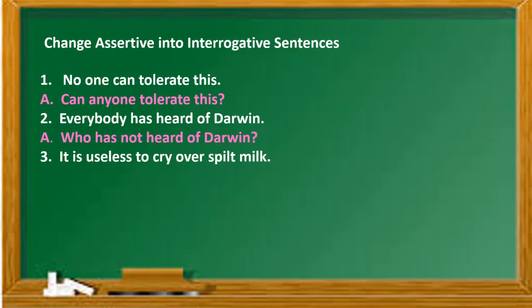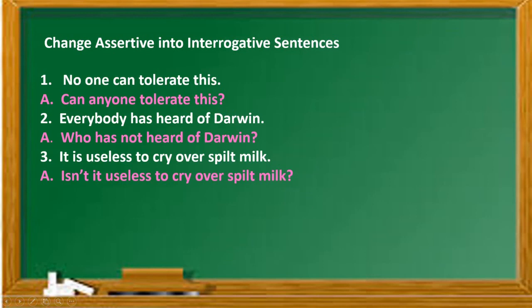Third sentence is it is useless to cry over spilt milk. That is, there is no use regretting after the damage is done. So we will say isn't it useless to cry over spilt milk? We can see here use of is, it is a verb, so we will keep it in the beginning, and as there is no negative word we will be adding one after that. So isn't it useless to cry over spilt milk?